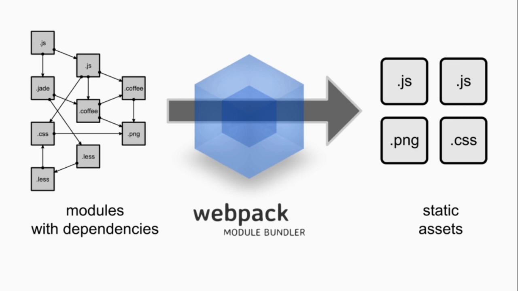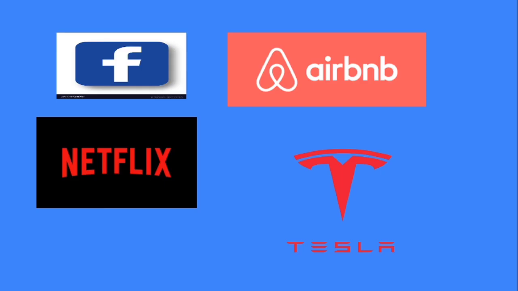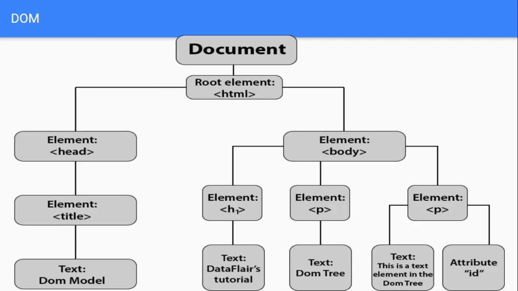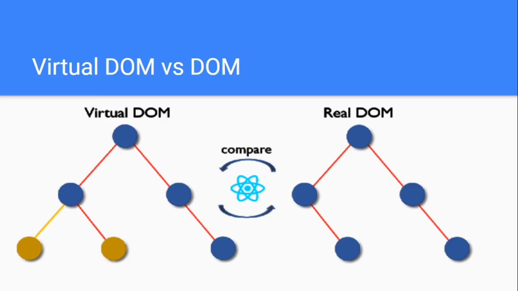When you go to a particular site, as I showed you in the browser, it will only download one file from the server. So it will take less time, and the load in the browser will be less. Okay, so that is the advantage of having bundling or minification. And the other thing we have seen is bundling and type conversion using Webpack and Babel. Webpack and Babel are the most used configuration tools to bundle and to convert ES7 syntax to ES5.